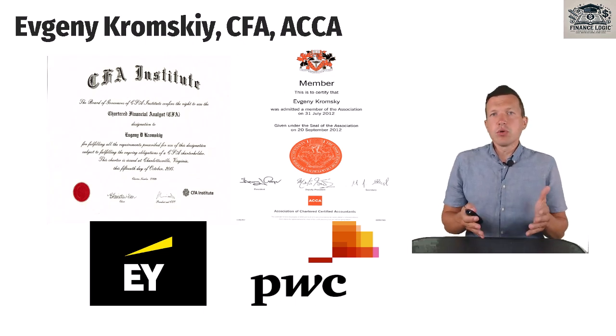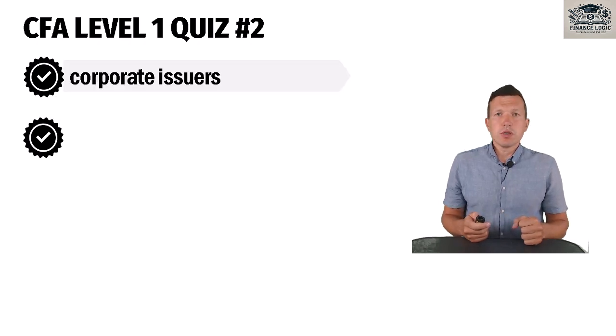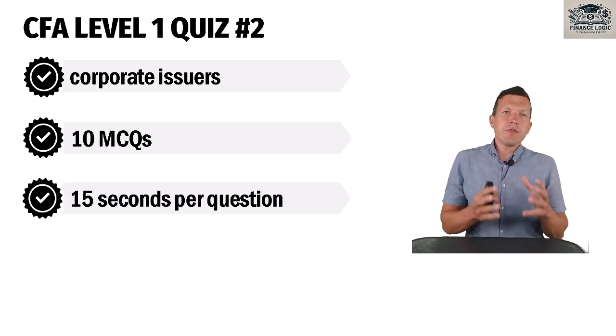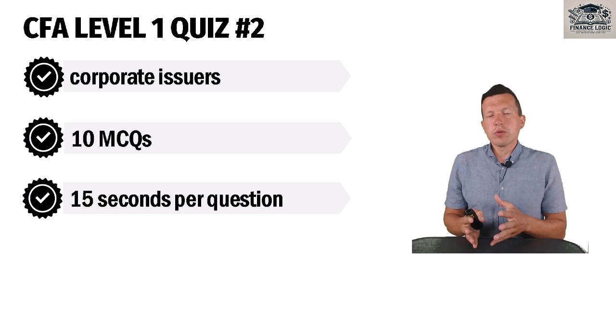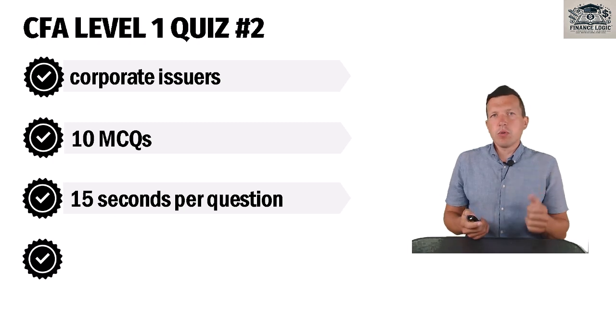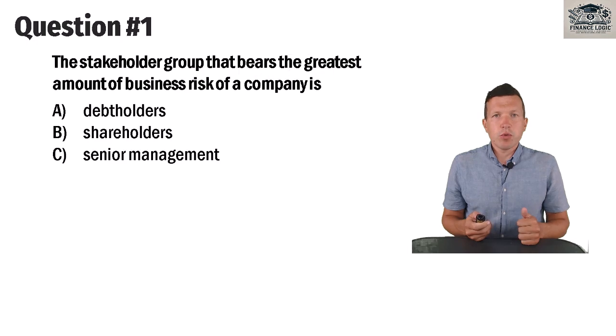And here are the rules of our test. The topic is corporate issues. You will have 10 multiple choice questions. You will have 15 seconds or more. You can just press pause and stop me and think more. Only one option is correct. If you're ready, let's begin with question number 1.